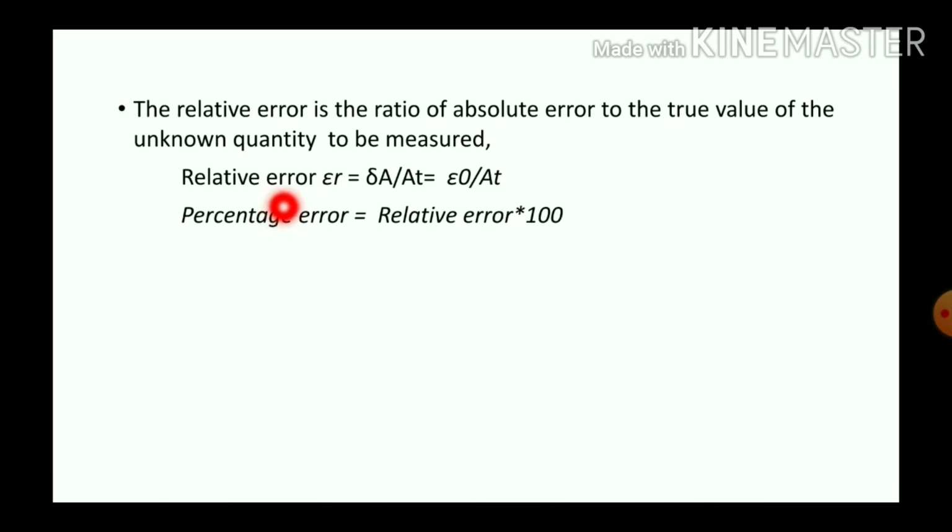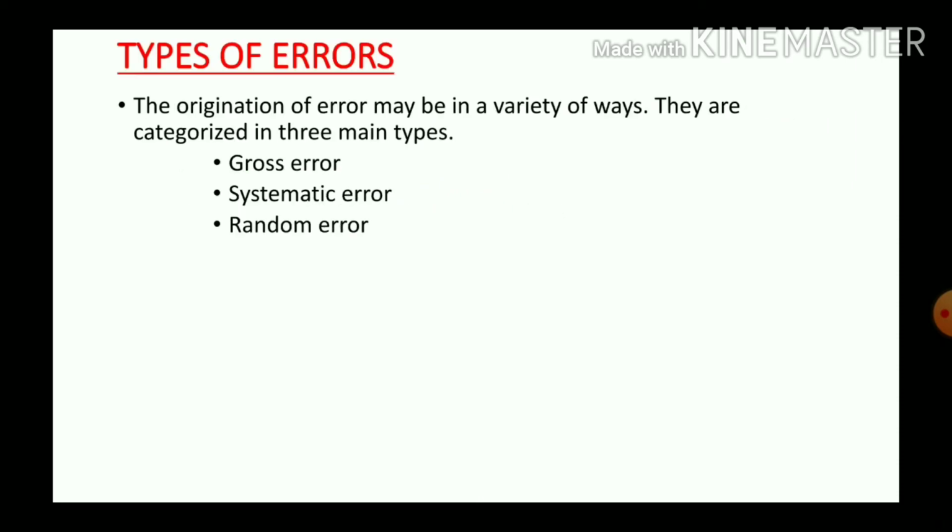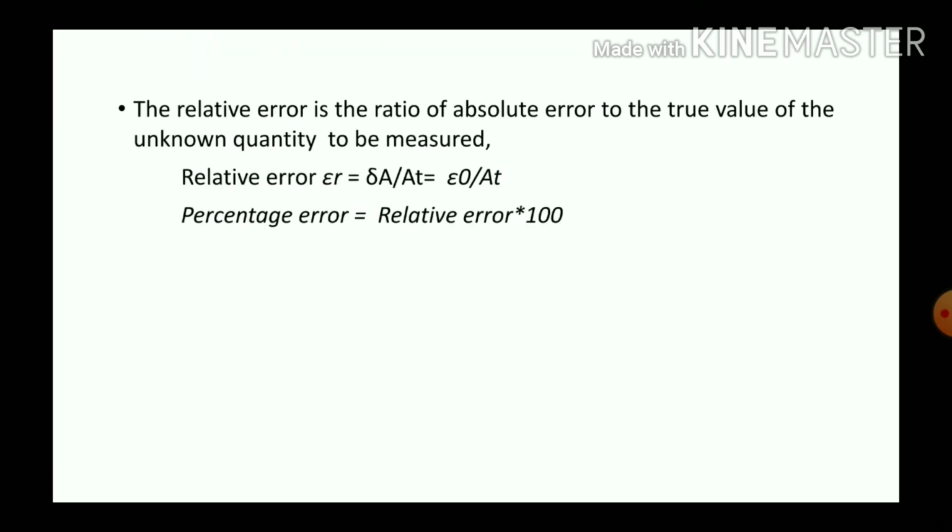And one more term, that is relative error. It is represented by epsilon r. Epsilon r is equal to absolute error divided by true value. It is equal to epsilon 0 divided by AT. And we can express the error as a percentage value. It is calculated by relative error into 100.